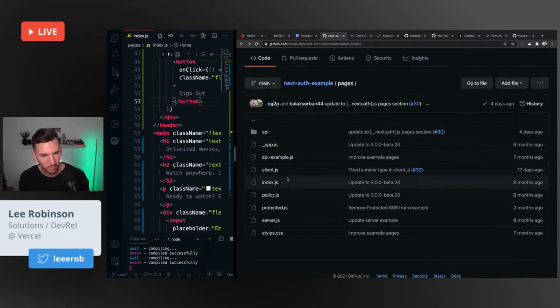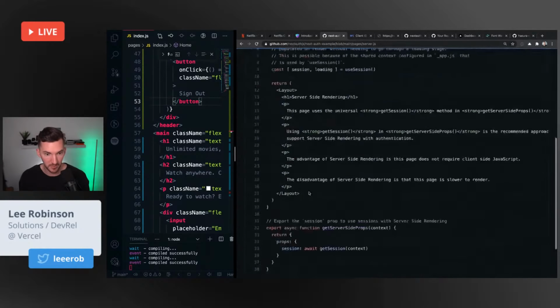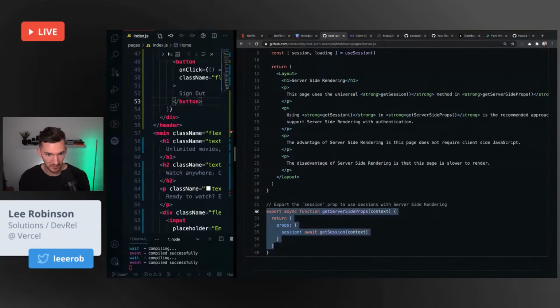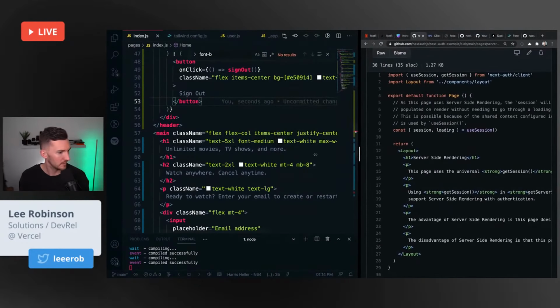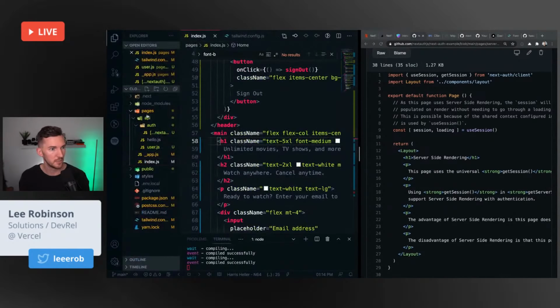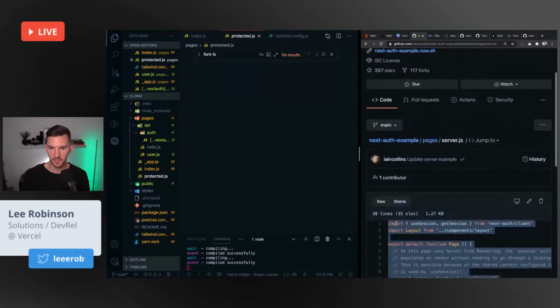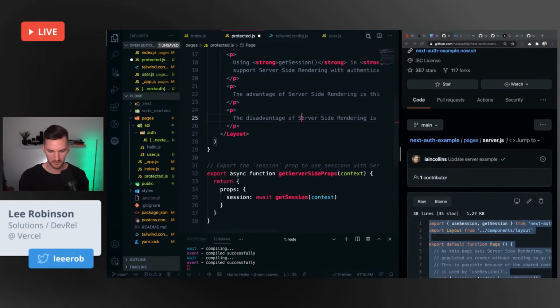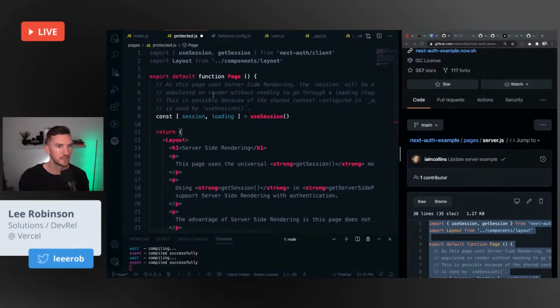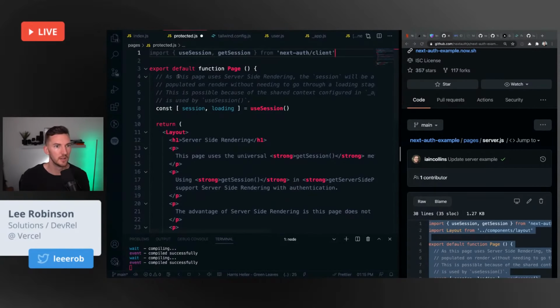I believe you're also probably able to make this check inside of getServerSideProps. So we could just try this because I'm not really sure, to be honest. So let's go to pages. We'll make a new page. We'll call it protected.js. And we'll copy over this example here. Okay, so in this, let's take a look at what we're doing here. We don't need their layout component.